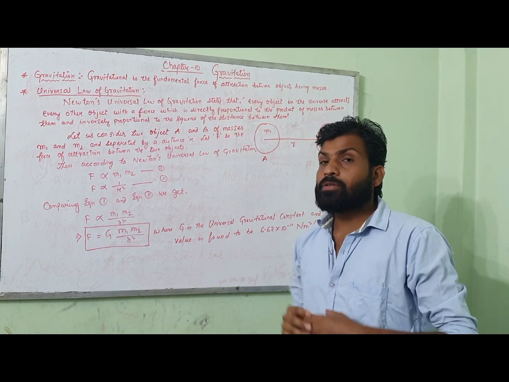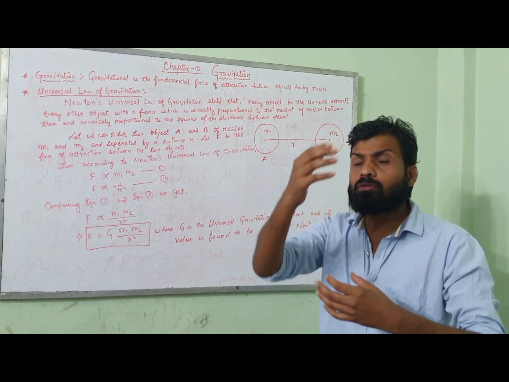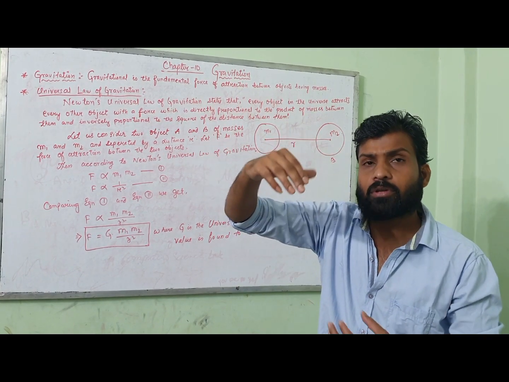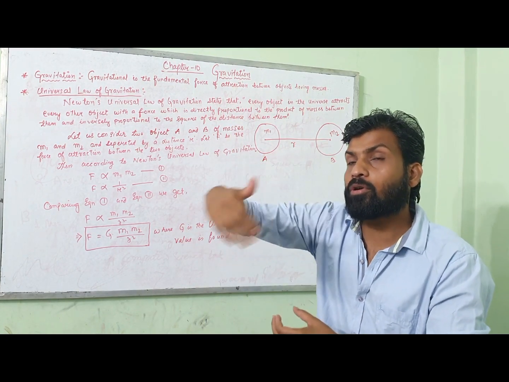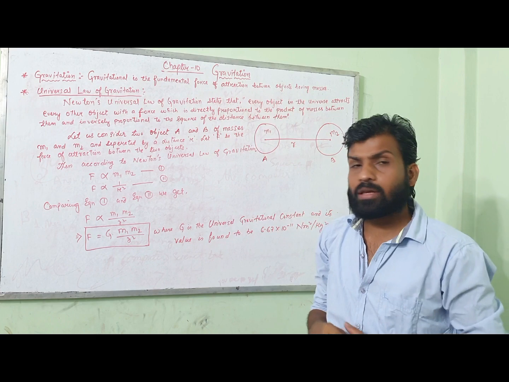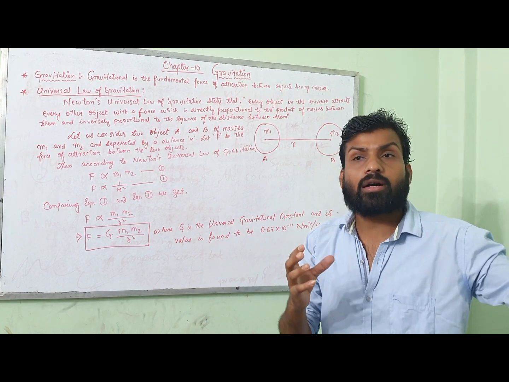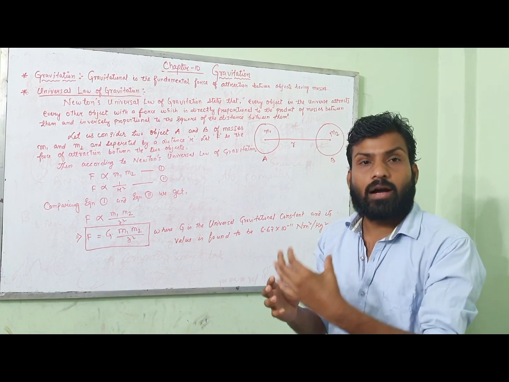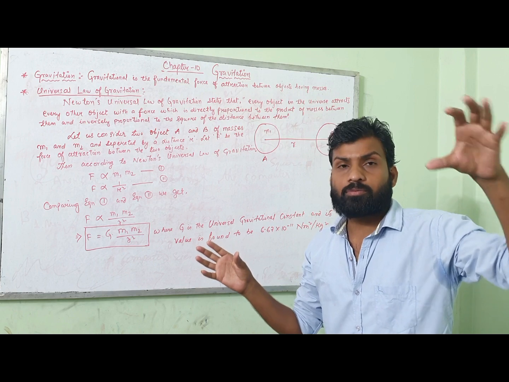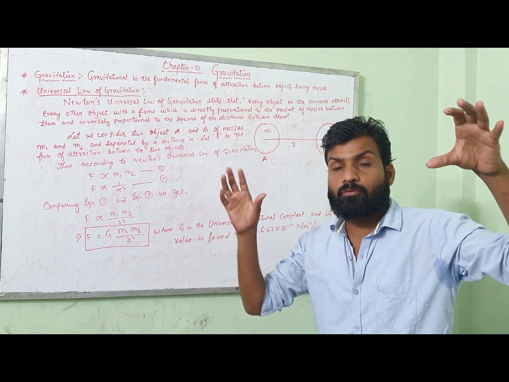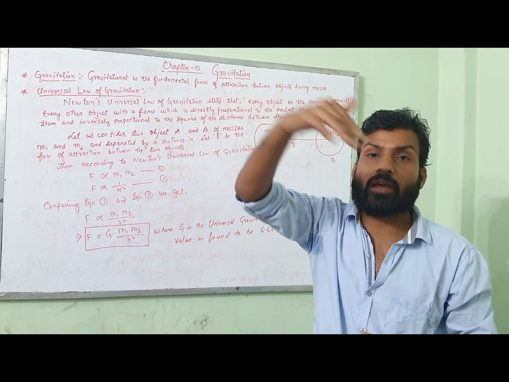Similarly, when we see the moon and the earth, the moon revolves around the earth. Similarly, if you compare the earth with the sun, we can see that the earth is revolving around the sun. Now if you ask why the moon is revolving around the earth, it means that the earth is pulling the moon, and due to the force of attraction, the moon is revolving around the earth.